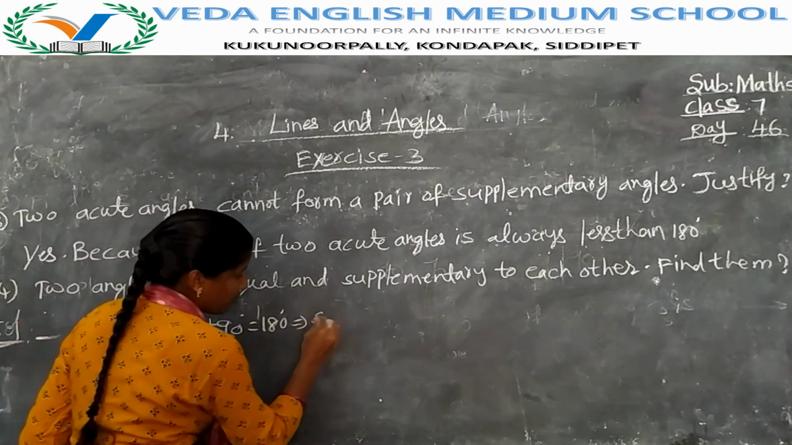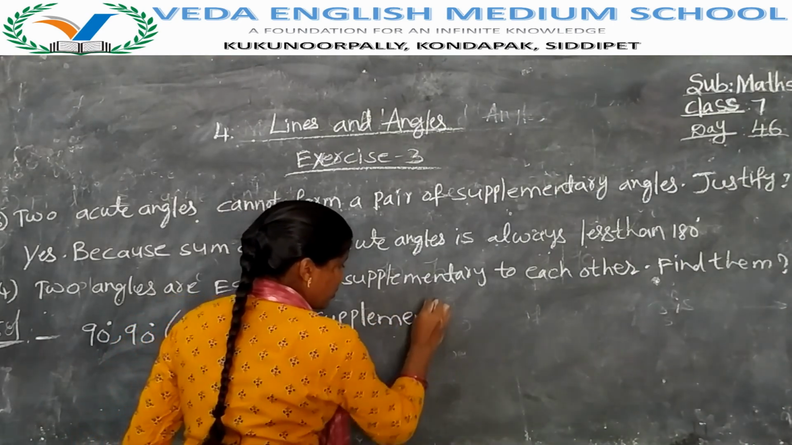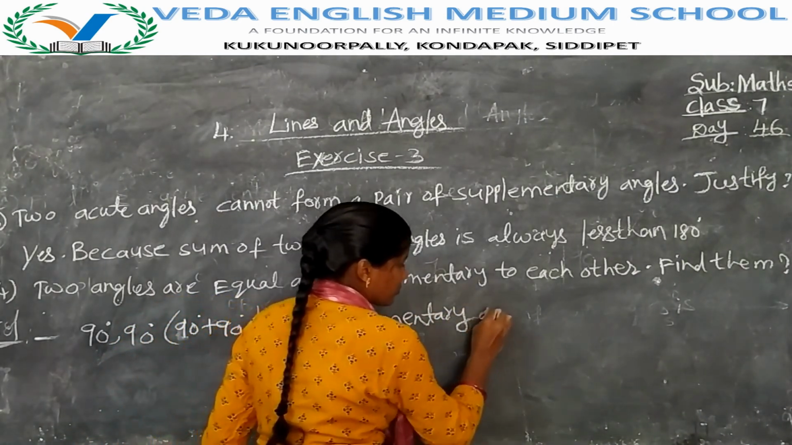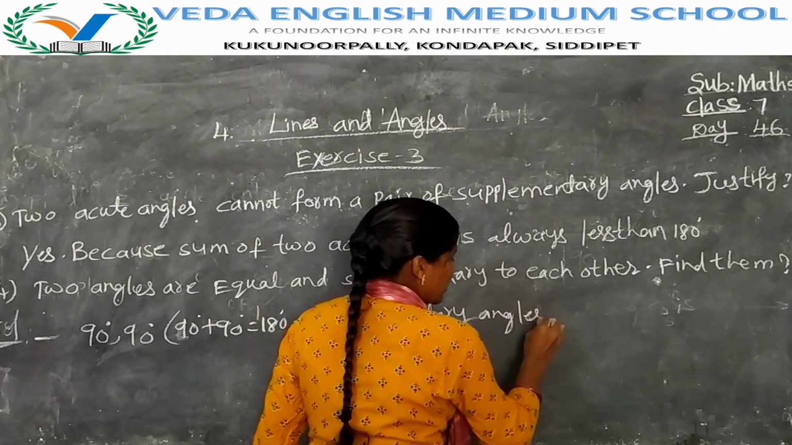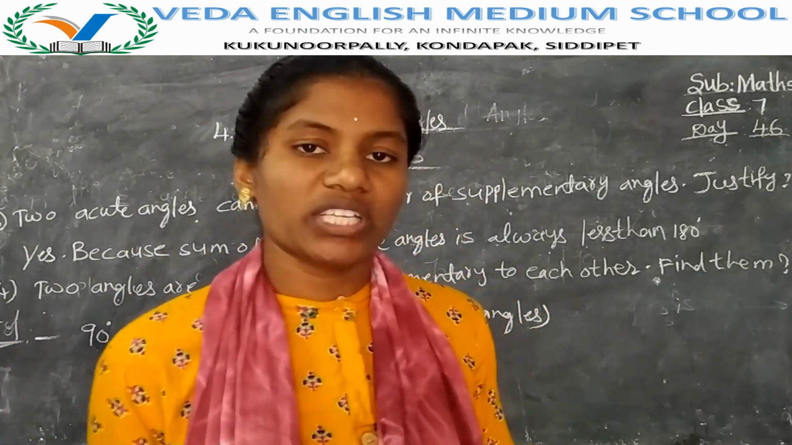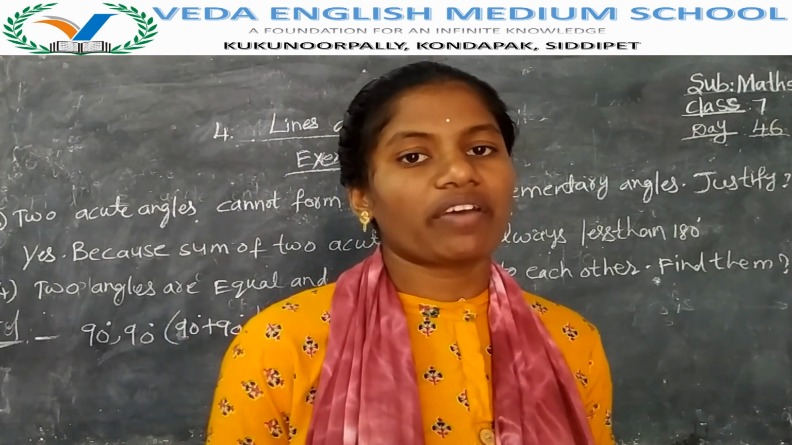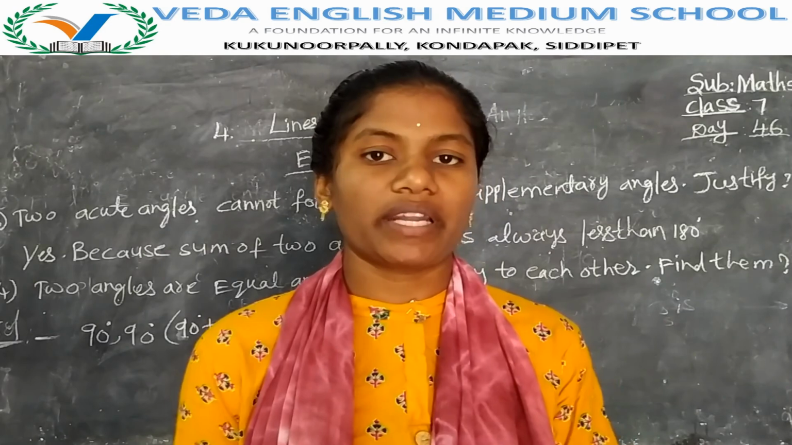Right, here they are supplementary. So up to here is your homework. Exercise 3 has been completed. You have to complete your homework up to here. In the next class we will learn what is meant by adjacent angles and we will learn exercise 4. If you have any doubt in this class, you may call me, ask me, and I will explain again. Okay children?